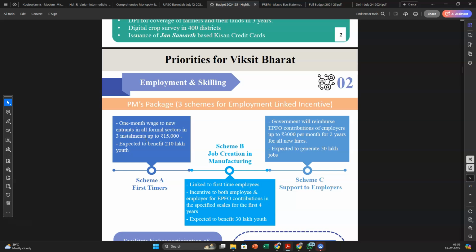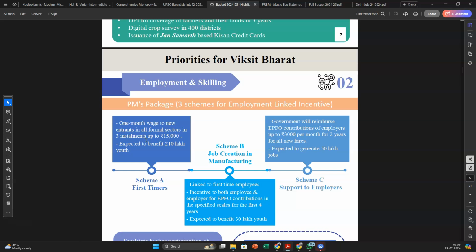It says that what you will get is, suppose you came out of college and you were employed by one of these big 4 firms that we have. One is called EY, the other is KPMG, and then you have PWC, along with Deloitte. If you get employed there, then the government says that I will pay you up to 15,000 rupees, which means 5,000 per month they will pay you, and it is expected to benefit so many people.